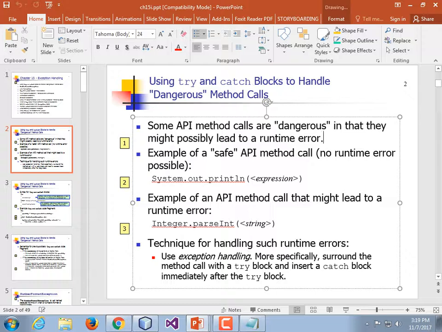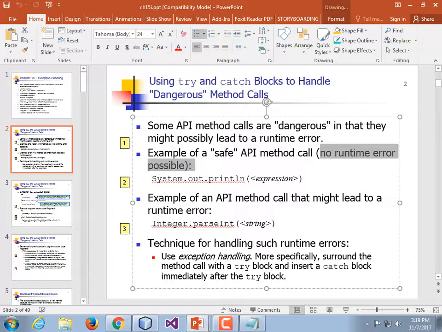So a runtime error is something like it cannot open a file because the file name does not exist, or the file name is, you know, bad for whatever reason. On a Mac, if you put colons in a file name, it gives you an error because you can't have colons in a file name on a Mac. That's how you distinguish between directories, just like slashes are used on Windows. A lot of API method calls are safe, meaning no runtime error possible. Once you correct any syntax errors in them, it's going to run, and it's going to run correctly every time.